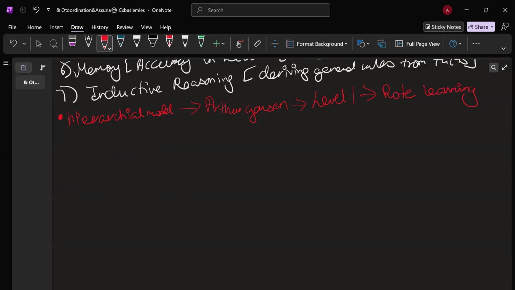So that's rote learning. Then you have level two in this. Level two is when you actually understand the concepts behind it, and this involves cognitive competence. Okay, so it involves higher order skills that transform input to produce effective output. Okay, this was the hierarchical model. Now we move to the next model. So this was given by J.P.